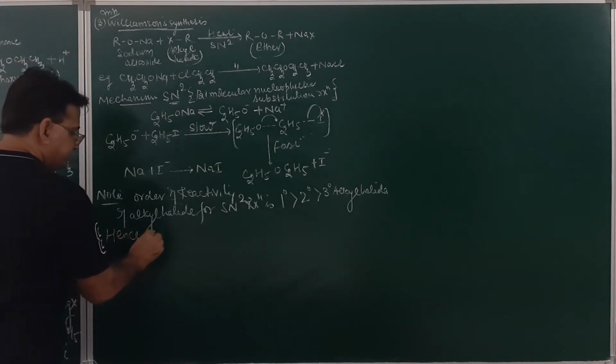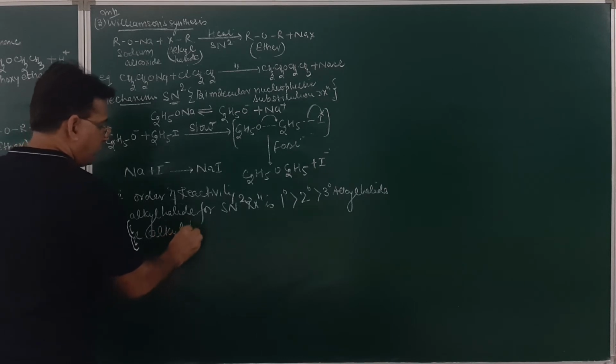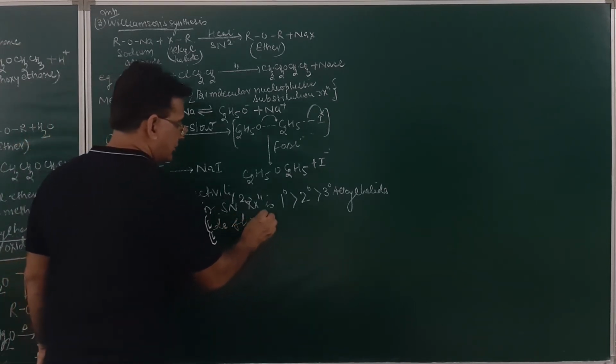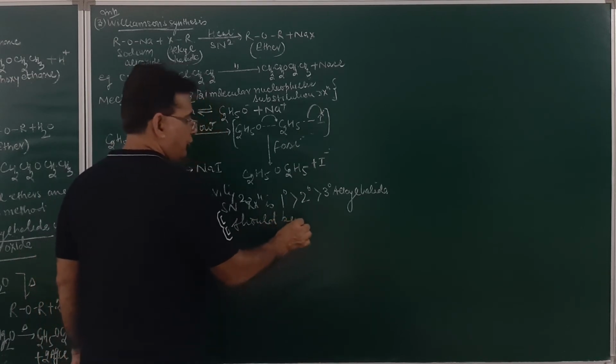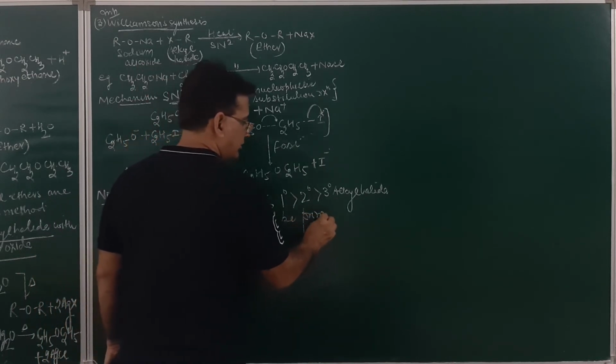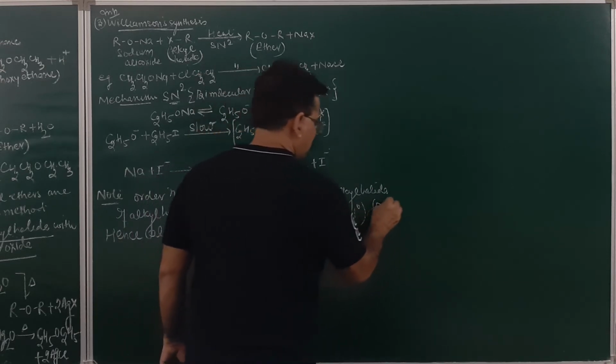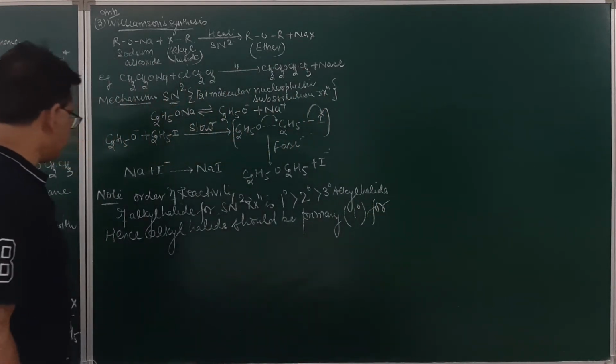Fine. Hence, alkyl halide should be primary, primary means 1 degree, for better yield.